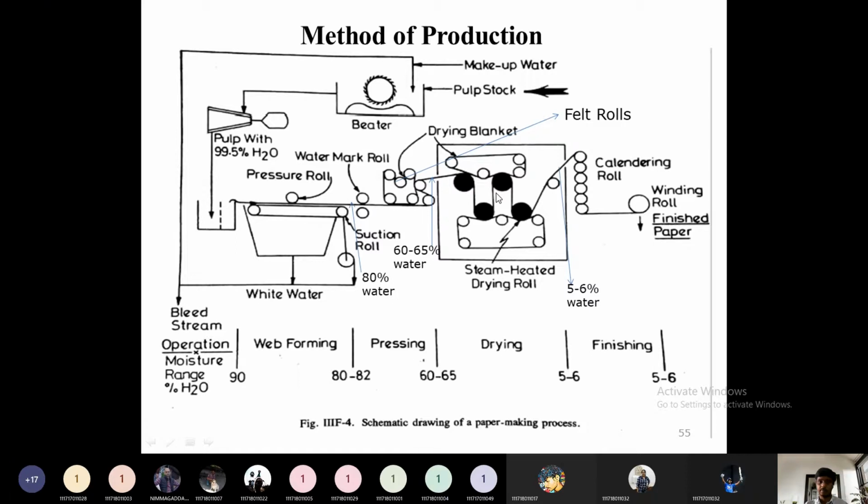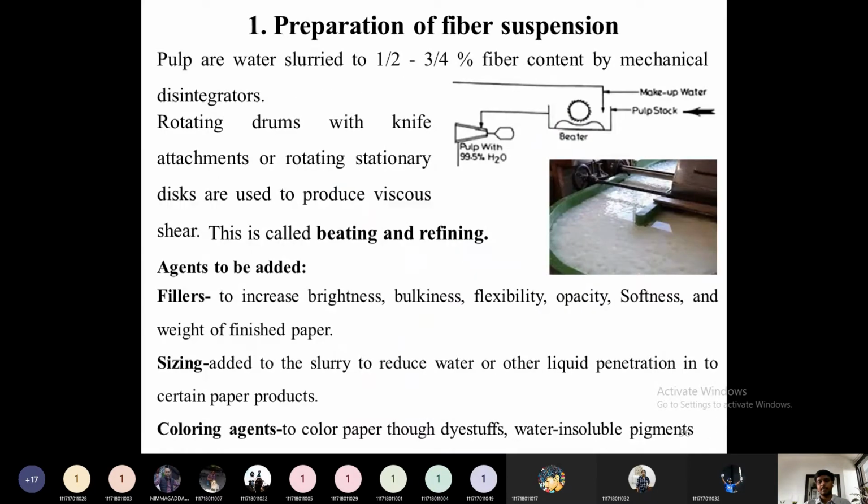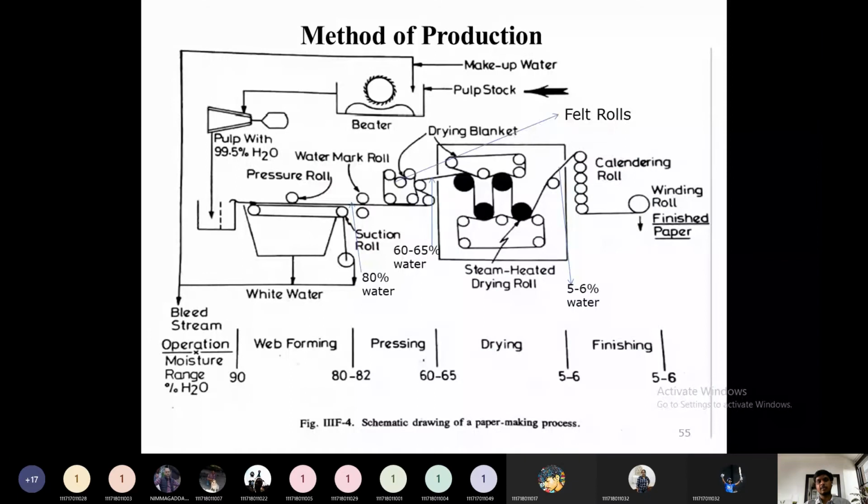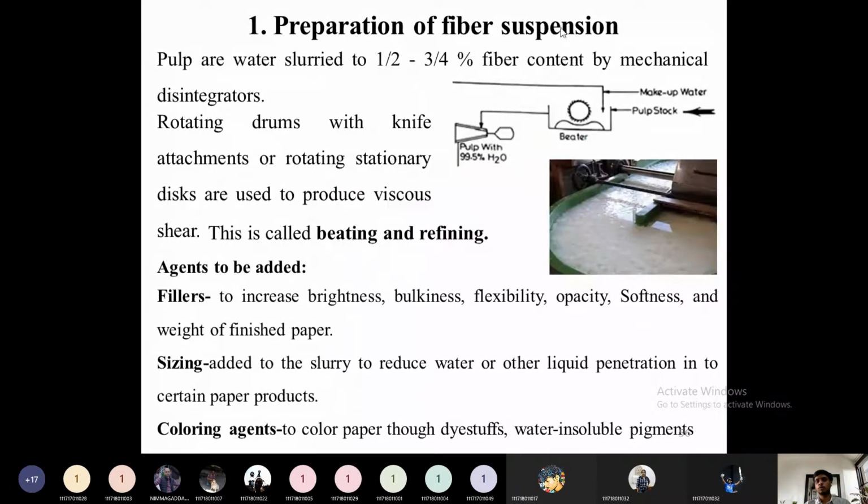Yes, sir. Then the same thing, for convenience, I have arranged in different slides what is going on in different sections. So the first section: only two sections are there. The first section is the preparation of the fiber suspension.